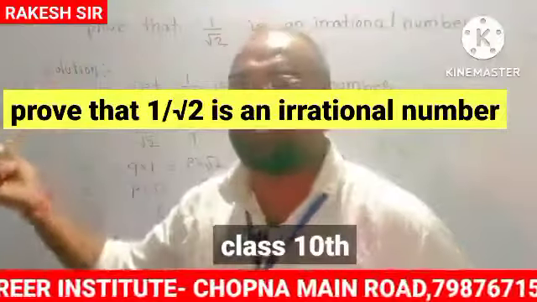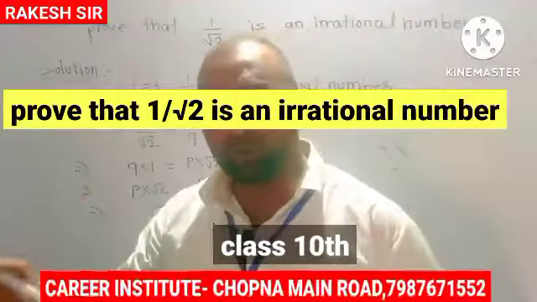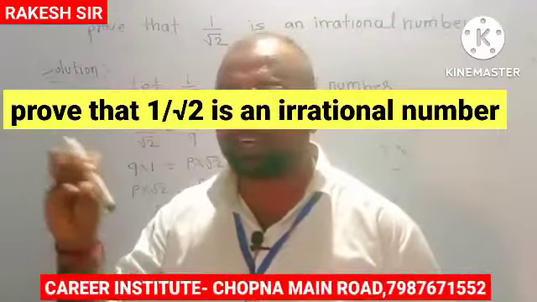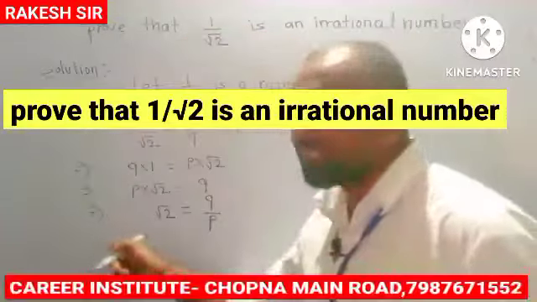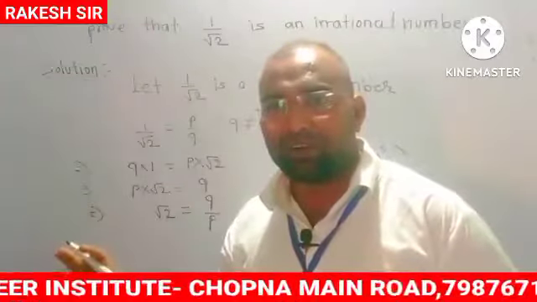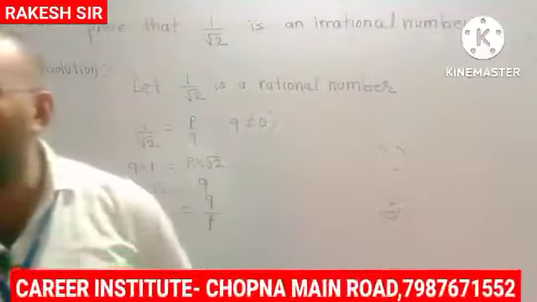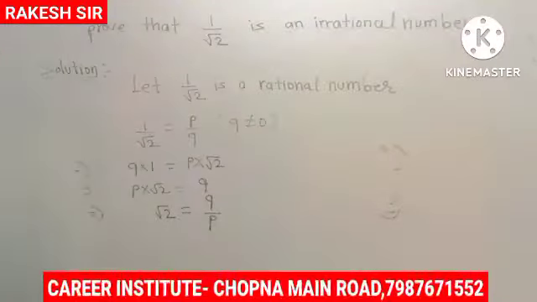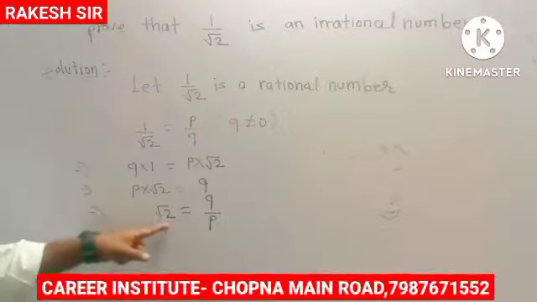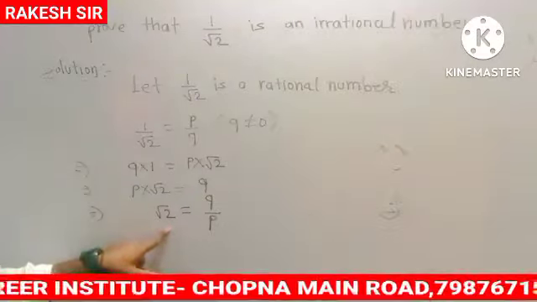If this question will come for 2 marks or 3 marks, then write down this line: we know that root 2 is an irrational number. But if this question is for 5 marks, then you will have to solve this question again, like the previous question.